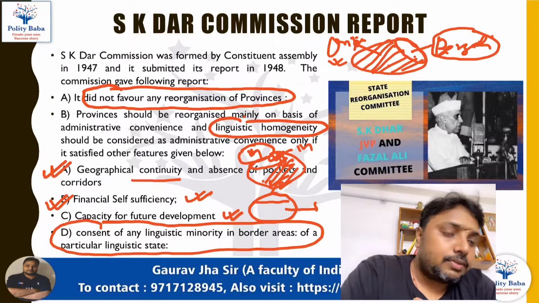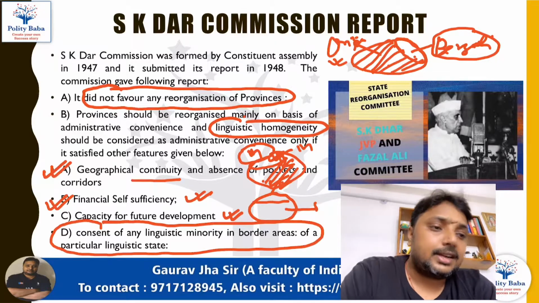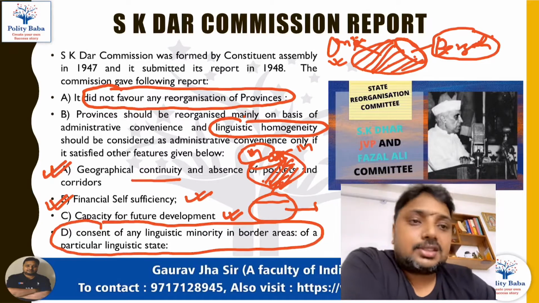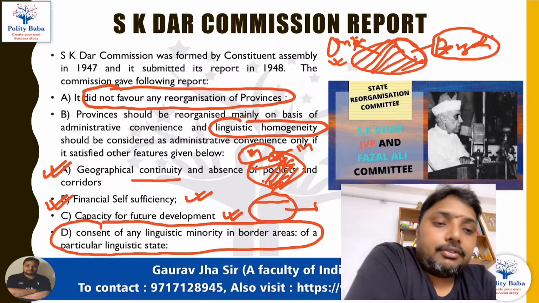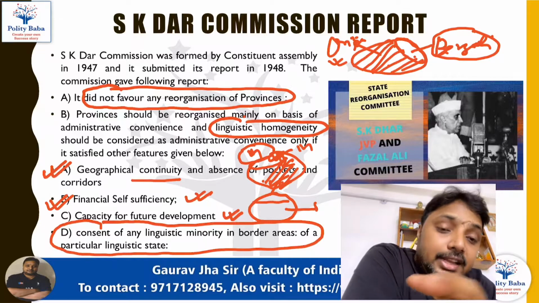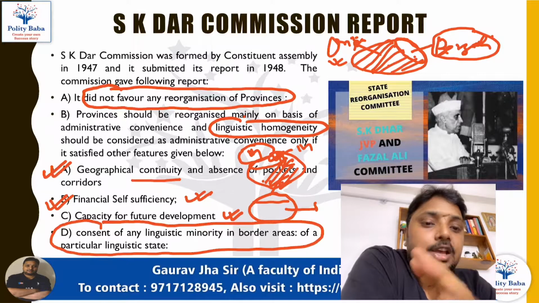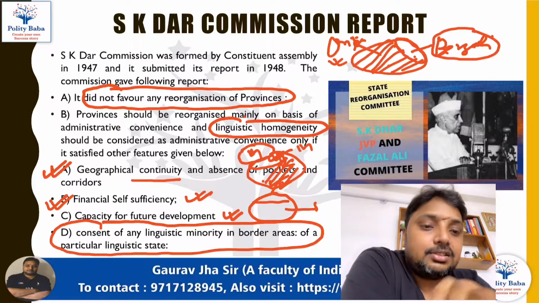The population of Belgaum cannot be forced to live with the Kannadigas. Linguistic states cannot be formed without the consent of the linguistic minorities living in that state.